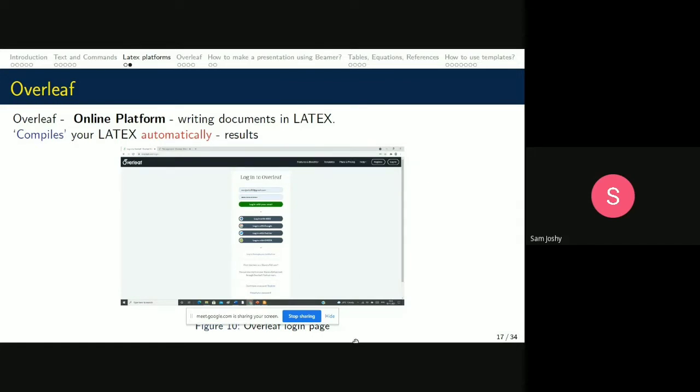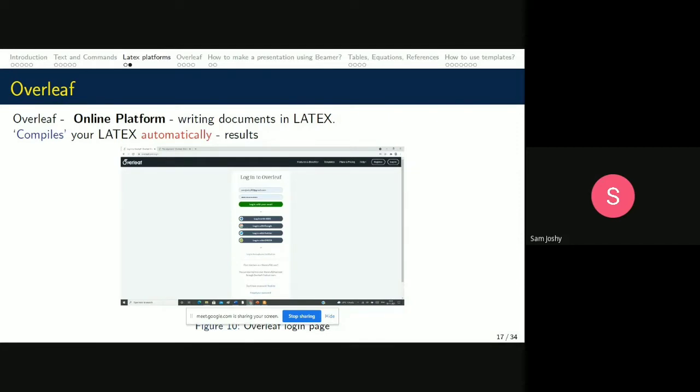So this is the Overleaf login page. I suggest everyone create an account in Overleaf, and you can start exploring LaTeX online. You can continue working on the article which you have just completed at home, and continue the remaining work at the college. In the online platform, all these documents are stored on the server, so we have more security.